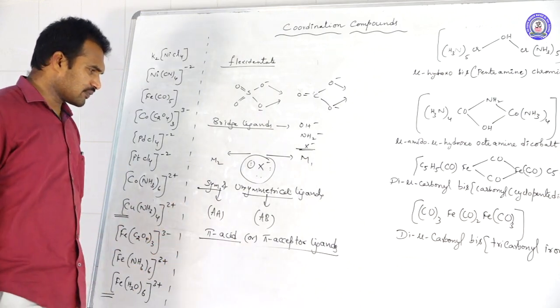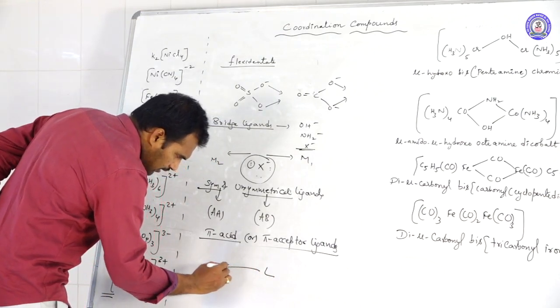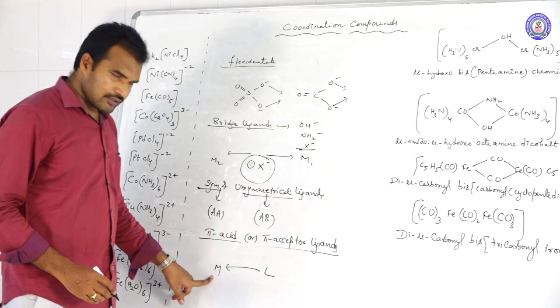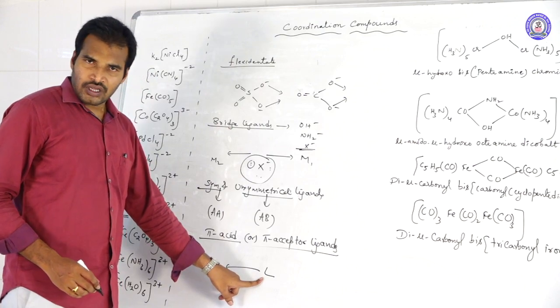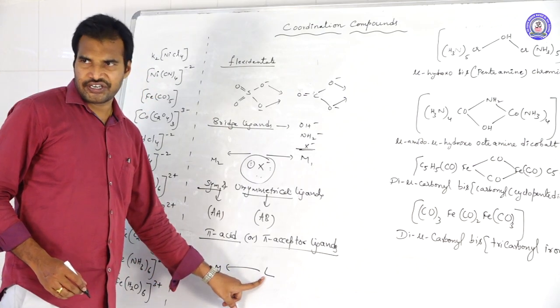Pi acid, pi acceptor ligands are ligands that first donate electrons to the central metal atom. After donating, they are electron deficient.